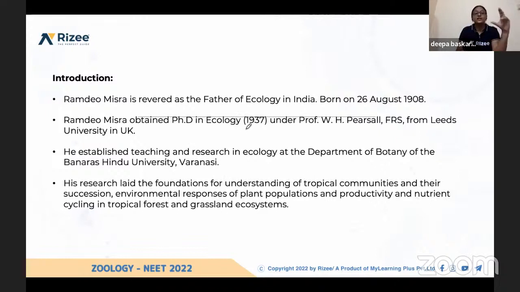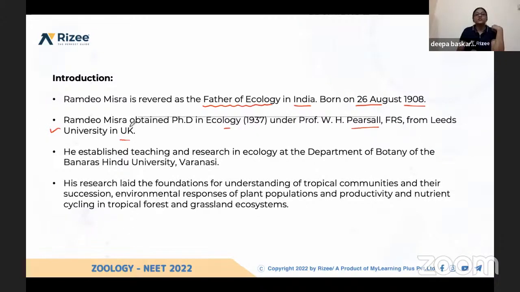First, this is very important. Usually you miss the introduction which is given in every chapter. That is very important, and in a few NEET question papers, questions have been asked from that content. Ramdev Misra is known as the father of ecology in our country, India. He was born on August 26th, 1908, and he did his PhD in ecology. His guide was Professor W.H. Pearsall, FRS from Leeds University, UK. Even from this data, you may expect questions.